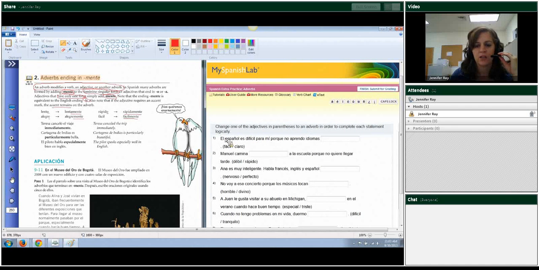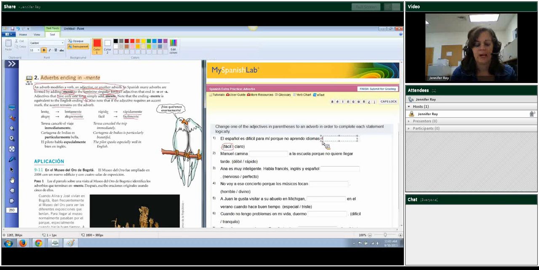So el español es difícil para mí porque no aprendo idiomas. So Spanish is difficult for me because I don't learn languages easily. So we're going to pick fácil. Fácil ends in L, so then I'm just going to add mente to it. And I keep my accent, because remember, if it has an accent in the adjective, you keep it. So fácilmente.